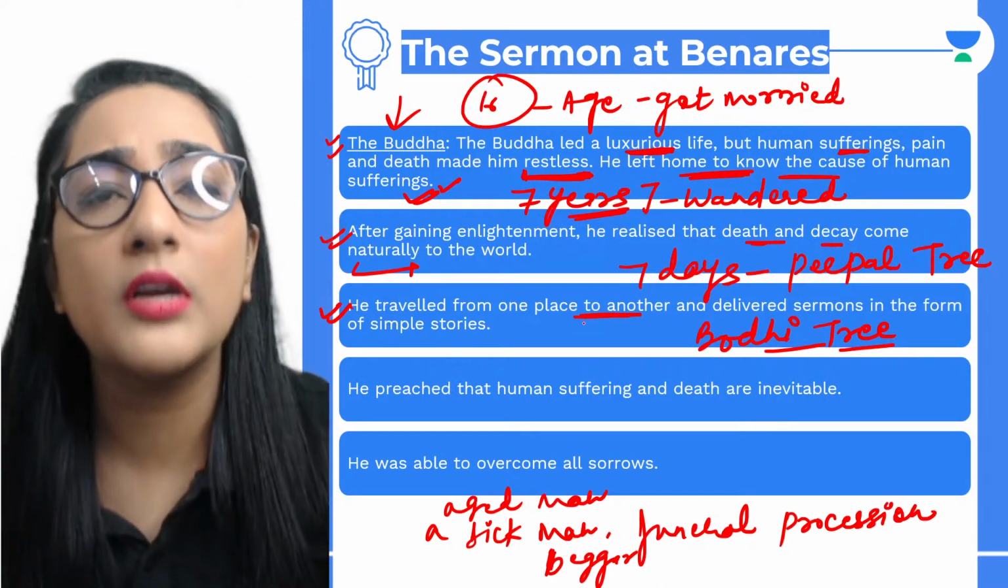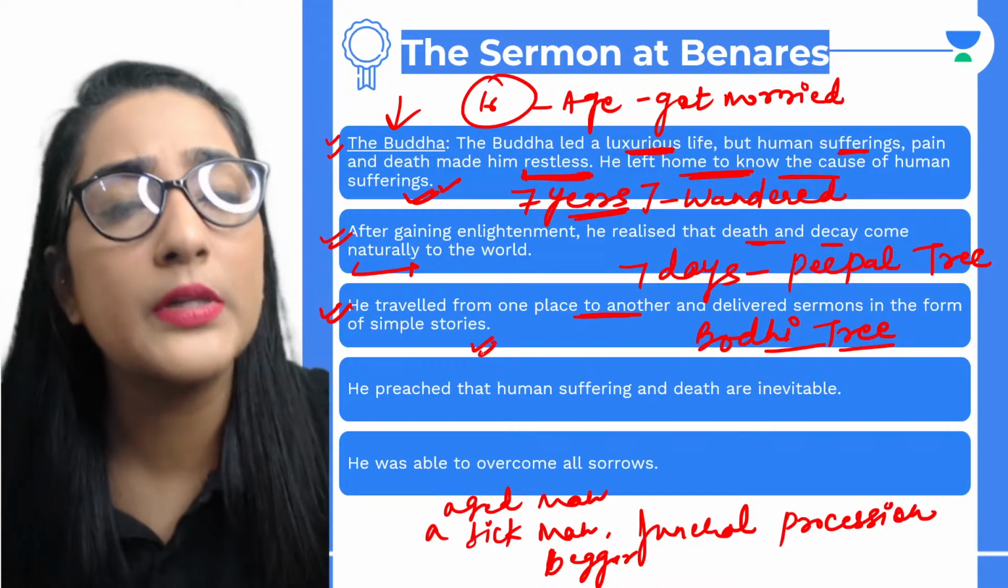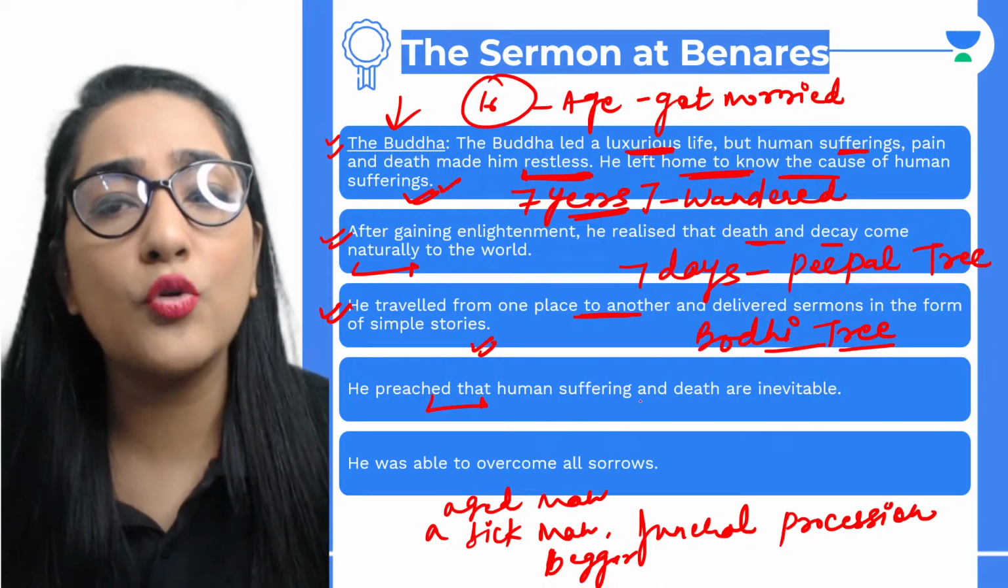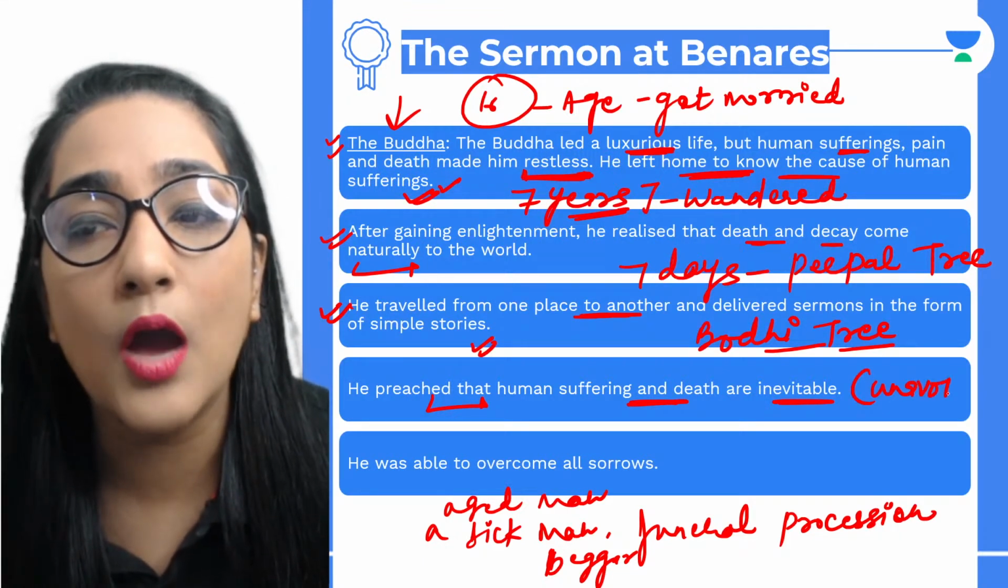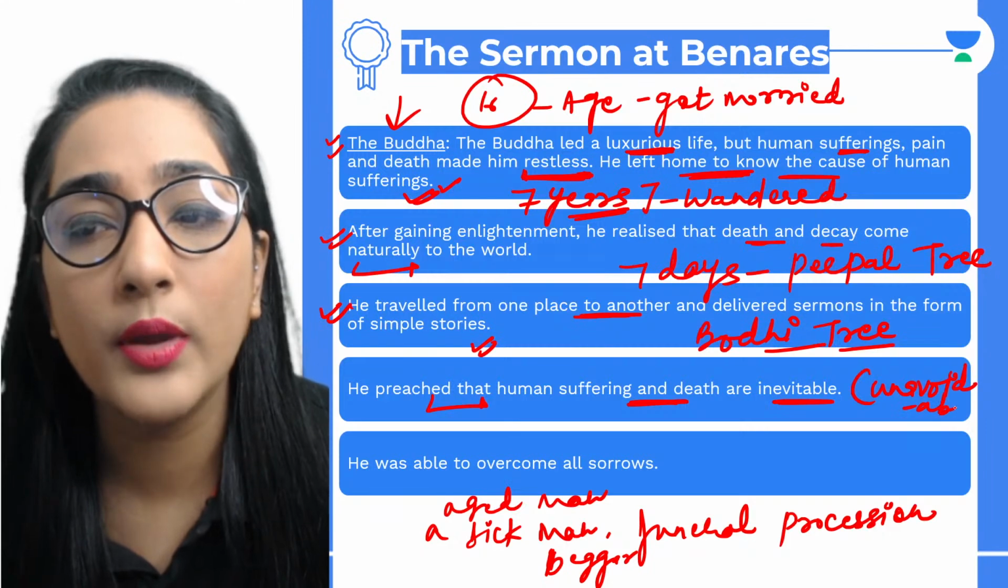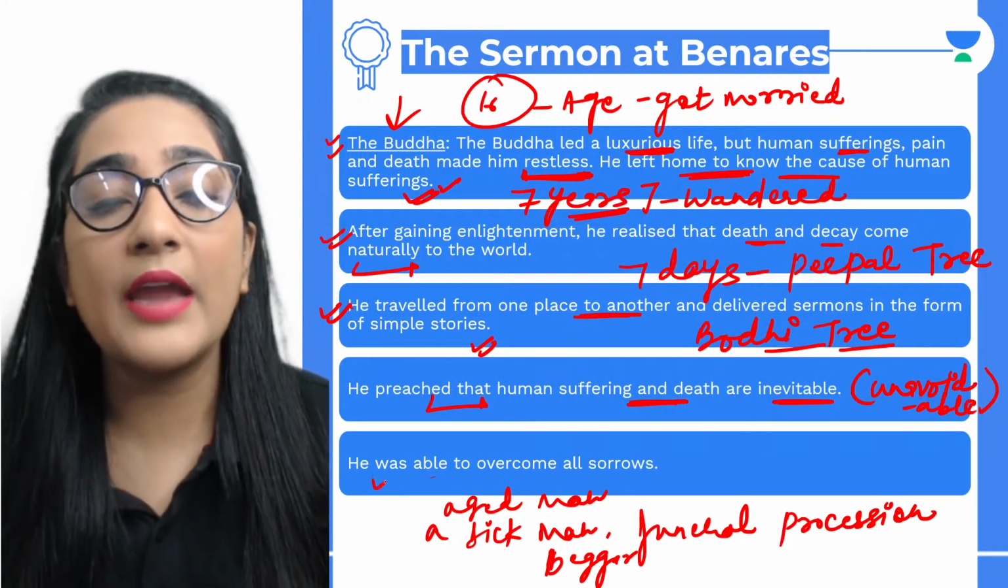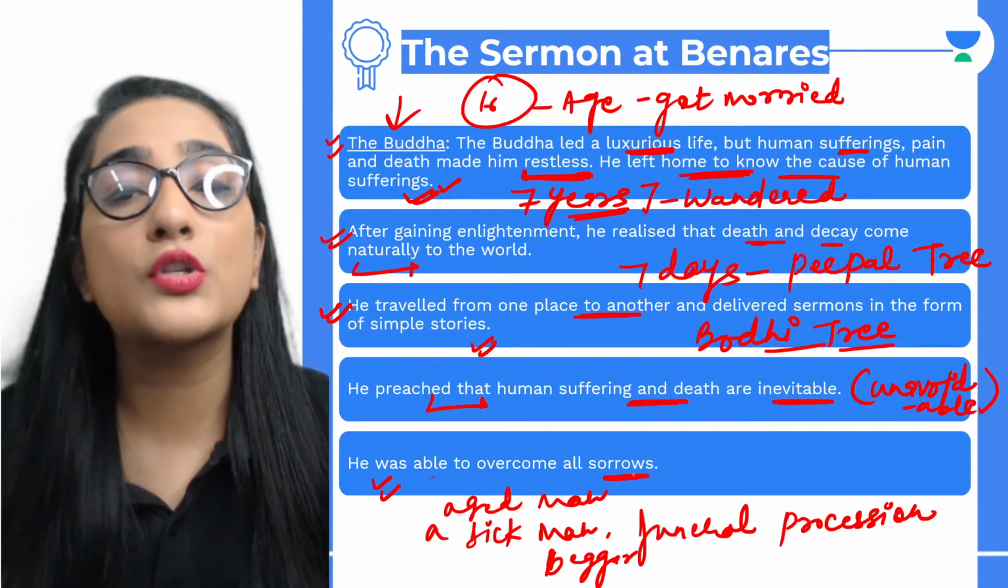Sermons refer to your religious teachings in the form of simple stories. He preached that human suffering and death are inevitable. That means something which is unavoidable. Okay, is that clear to everyone? And he was able to overcome all sorrows.